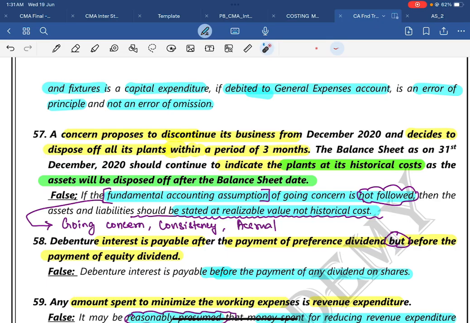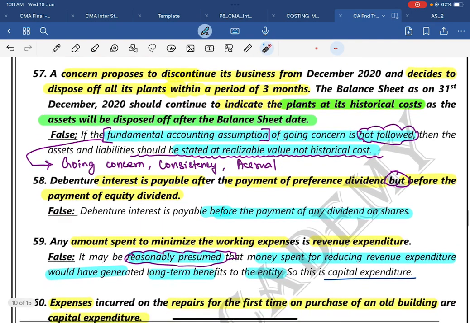Only if you are a going concern, then go with historical cost. If you are not a going concern, if you have already decided to close it, then measure at net realizable value, that is your market value.